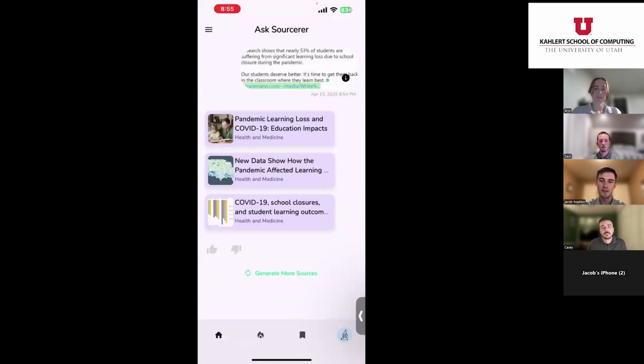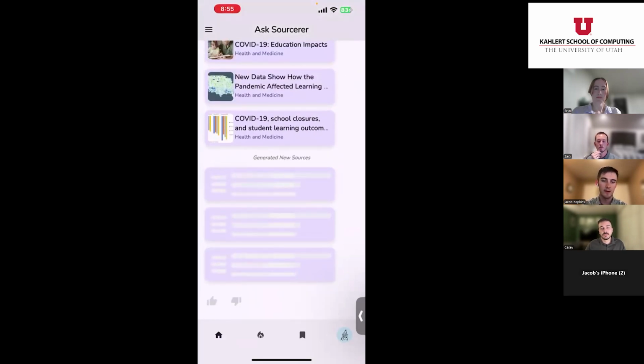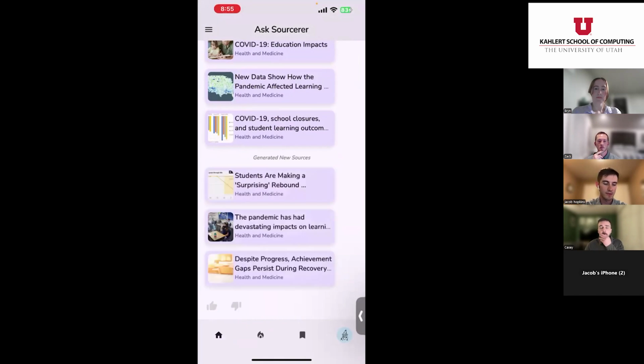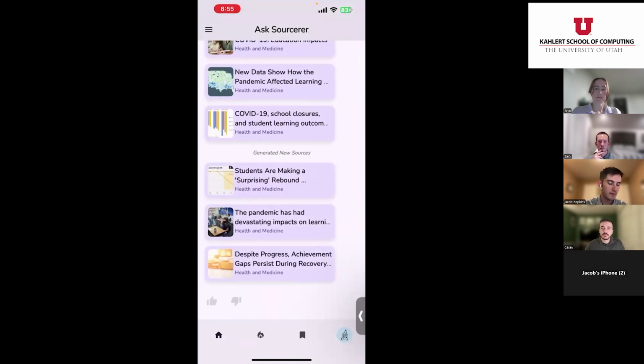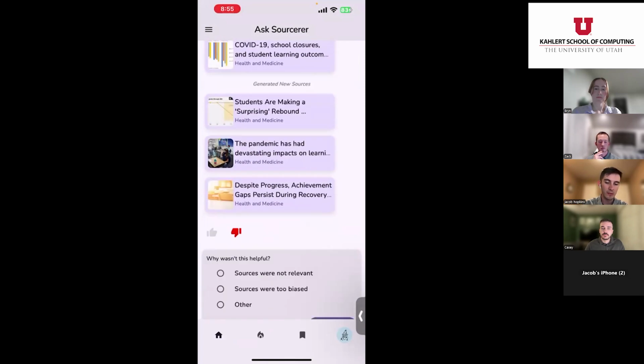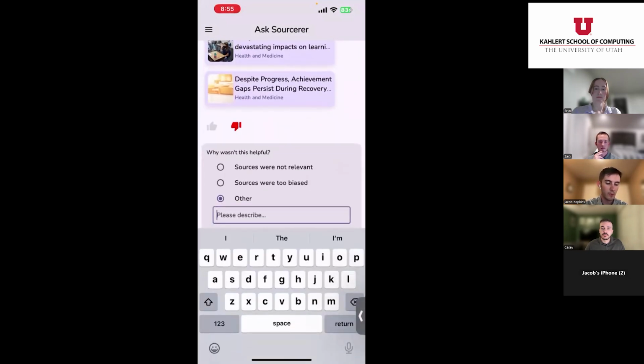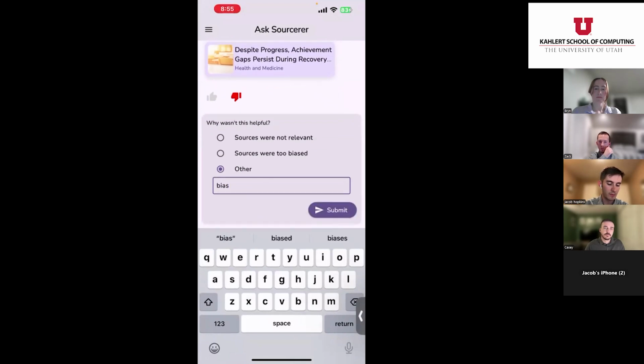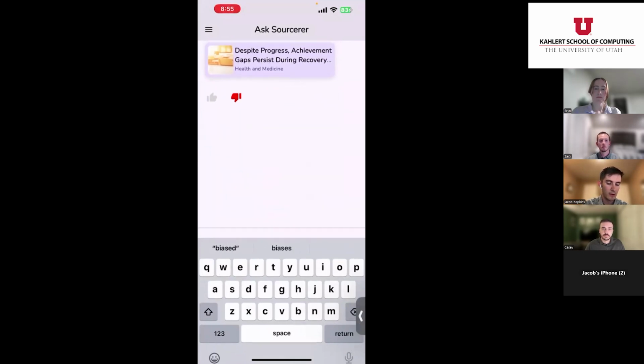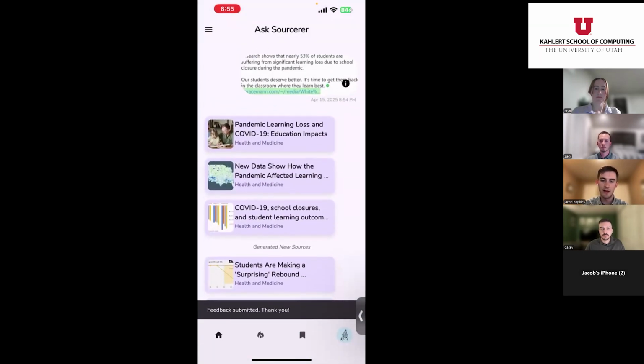And there's a few other options the user can do after they get these sources back. They can provide feedback, or if they want, they can generate more sources. So we can go ahead here and we can see that it's requesting more sources, and we got three more back. Maybe I want to give feedback on these sources. I can either thumbs up or thumbs down and give a reason for why this maybe wasn't the best, like maybe it was biased or something. User has that option to submit feedback.